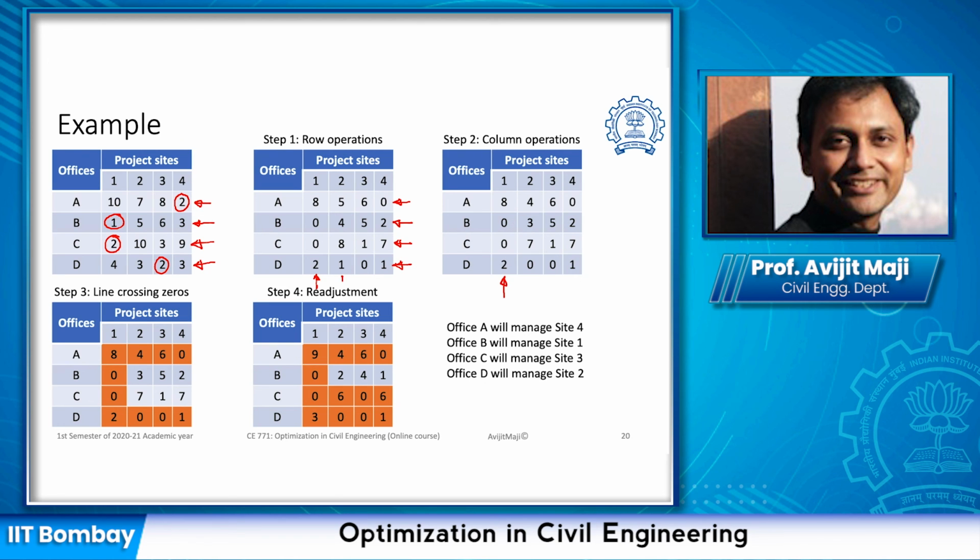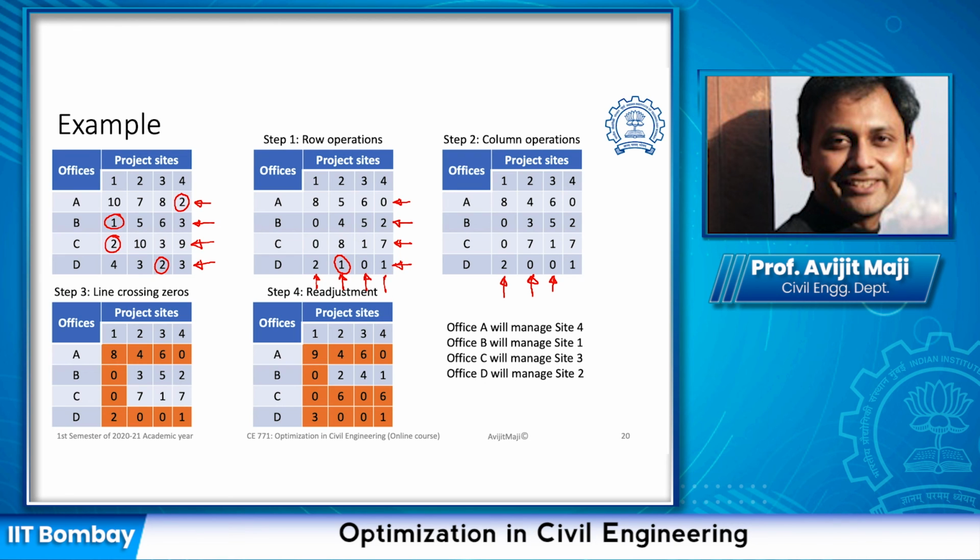If we choose the second column, we see that we have no cell with 0, so we need to apply the column operation, and the minimum value we have is 1, and this 1 is subtracted from all the elements of the column, and that is how we get this particular column. Once we move to the third column, we see that it has one 0 element, so we do not need to do anything and we keep it as it is.